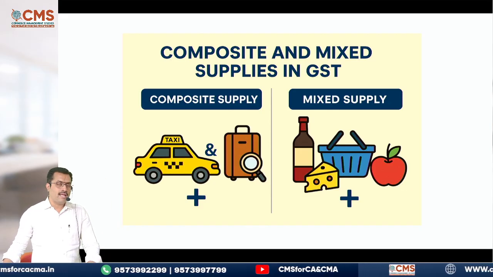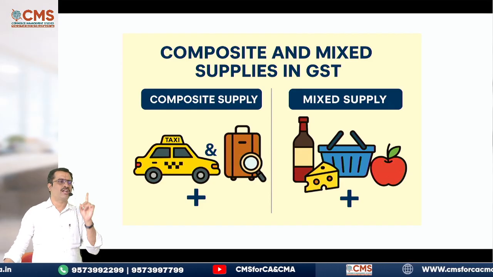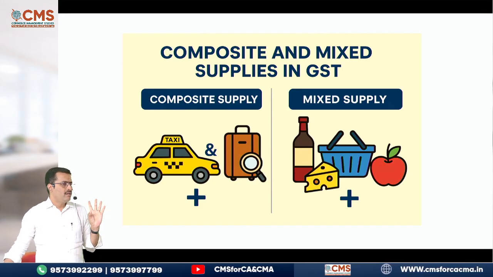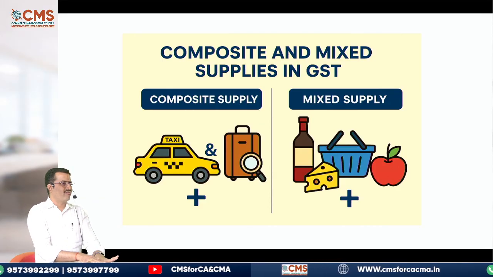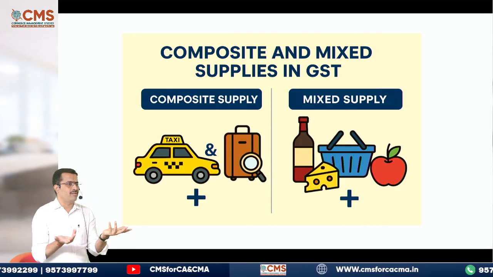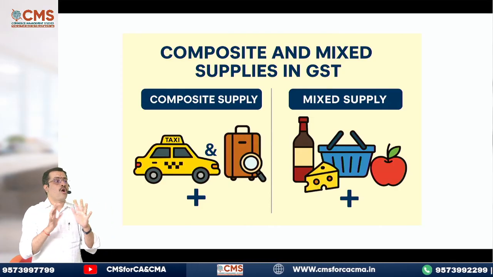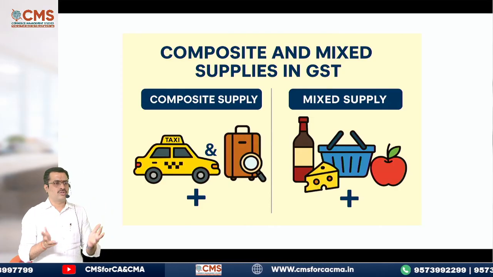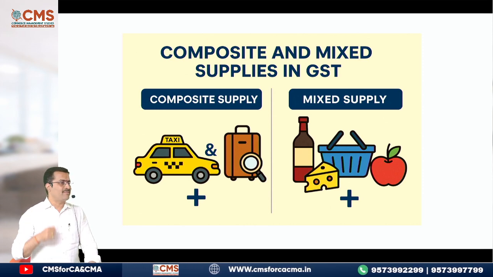In a mixed supply, again there are 2 or more supplies but they are not naturally bundled. I won't use the word forcefully bundled. Forcefully is only for our understanding, to know what you mean by naturally bundled. That's all. This generally happens during Diwali time or Christmas time.